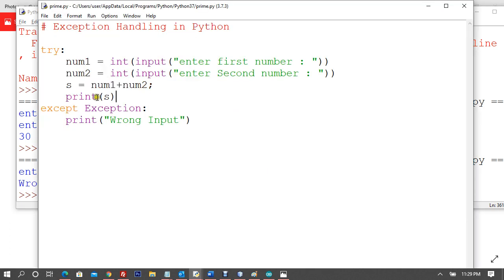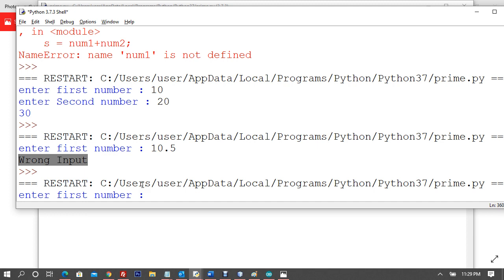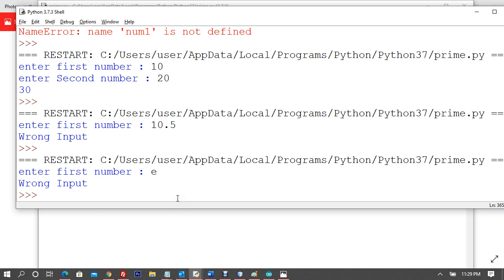You can see that if I don't try and catch the exception, I'll not be able to give user-defined messages. Here I am able to generate a user-defined message that it is a wrong input. The user may say, okay, I have done something wrong, let me type a correct input. So correct input can be E. Now you're still getting wrong input. You have been able to handle the exception, to stop runtime errors, which are exceptions. Exceptions do not come from syntax mistakes. If you're having problems in syntax, those are errors.